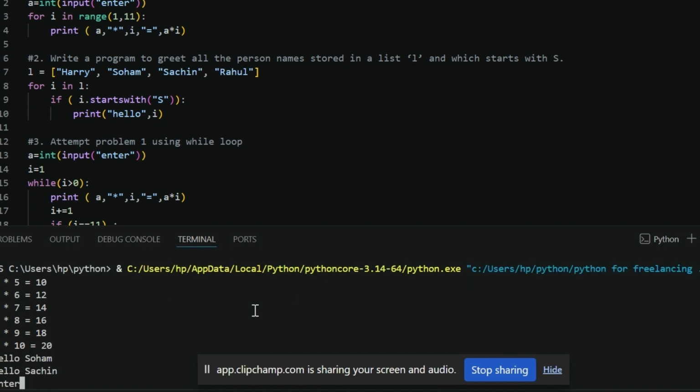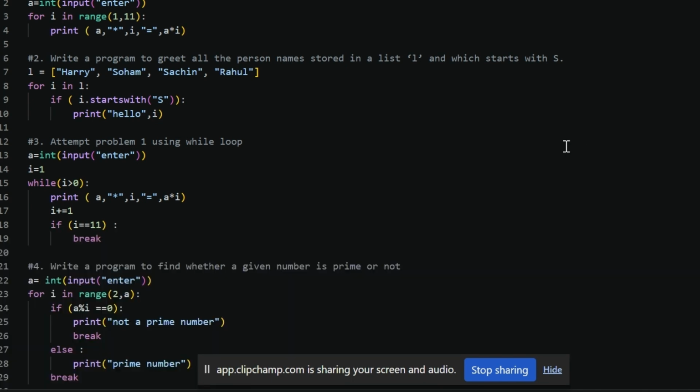The next question is: write a program to greet all the persons' names stored in a list. Let's start with this. We have provided a list and we are iterating over the list, for i in L. i is just a variable; you can take any variable.